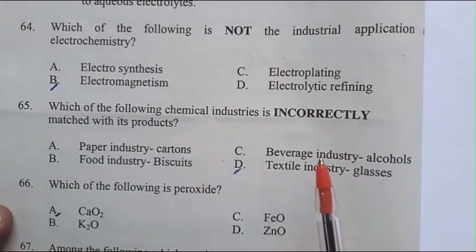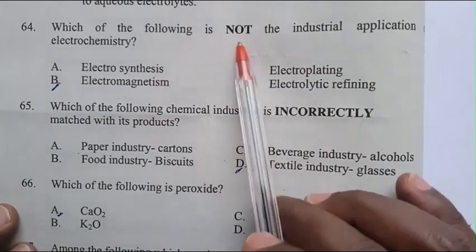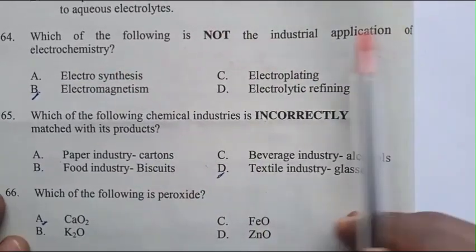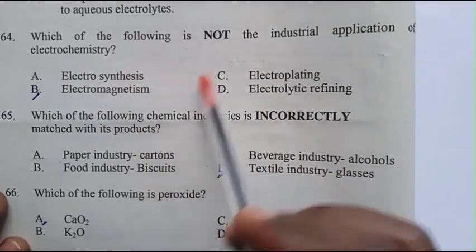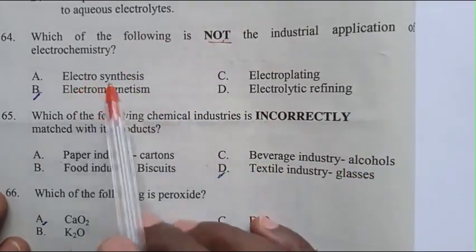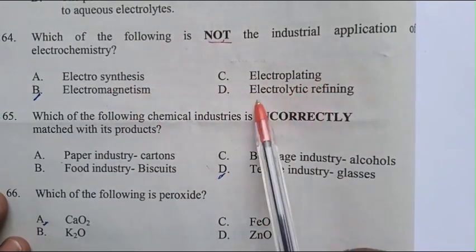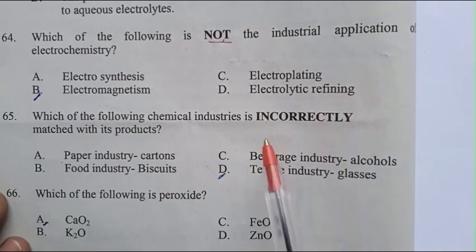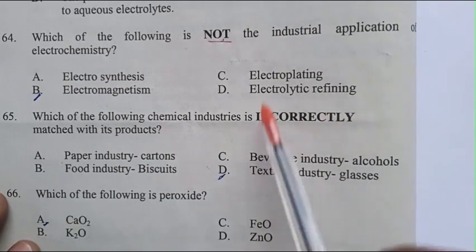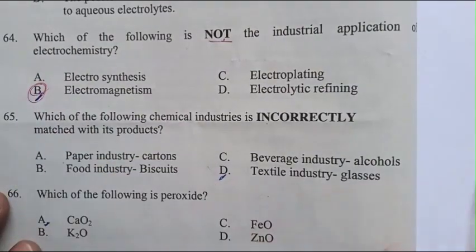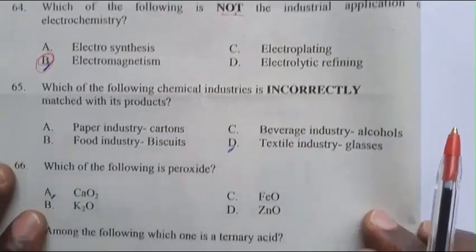Question 64. Which of the following is not an industrial application of electrochemistry? Electrosynthesis, electromagnetism, electroplating, electrolytic refining. The one that is not an industrial application of electrochemistry is electromagnetism. That is the answer.